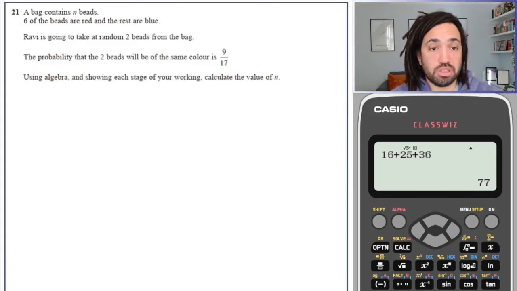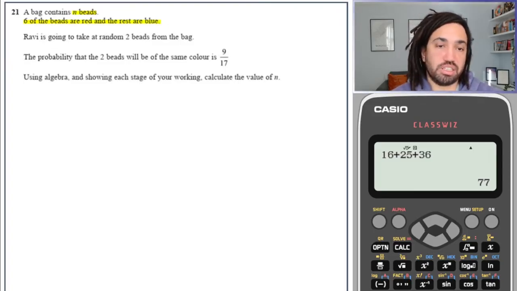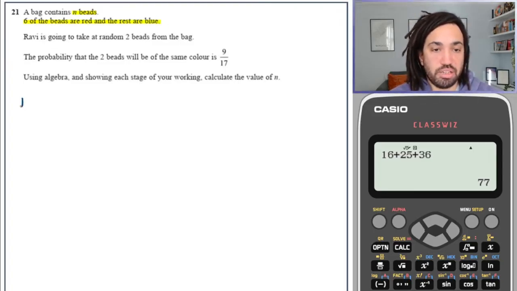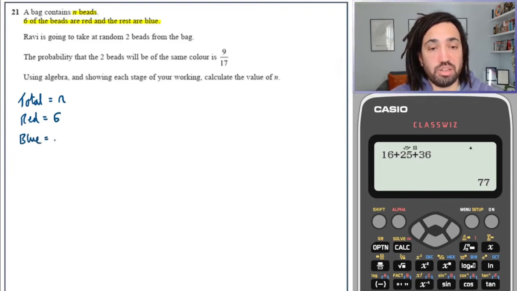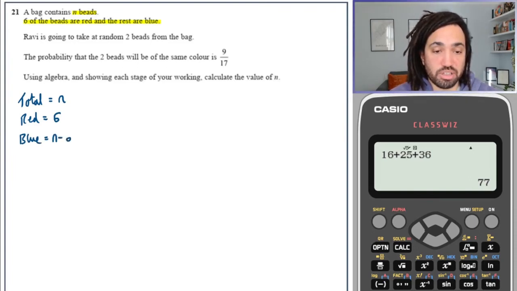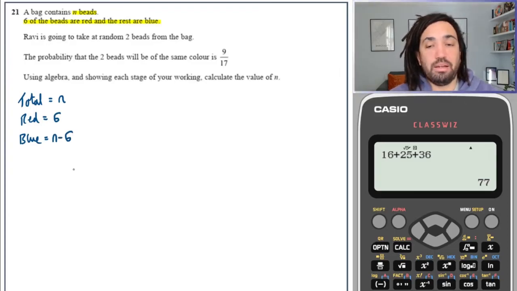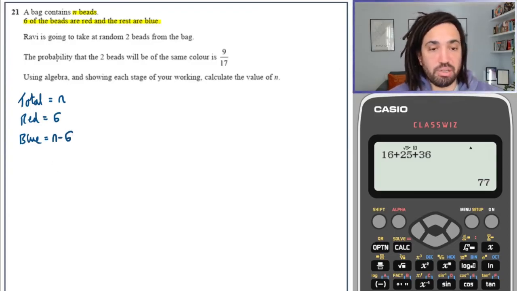So, lots to do here. It says a bag contains n beads, 6 of the beads are red and the rest are blue. Okay, so first off, what I suggest you do is you say that the total is equal to n. The number of reds is equal to 6, and the number of blues is equal to, well, there's only reds or blues, so it's the total minus the number of reds. Okay, now we've got that set up perfectly.